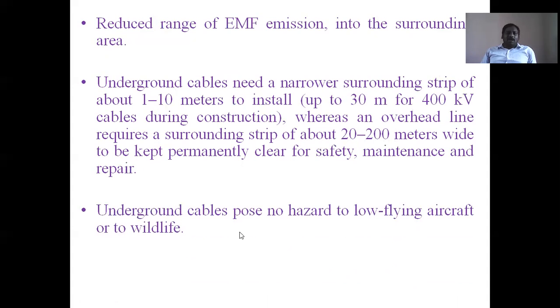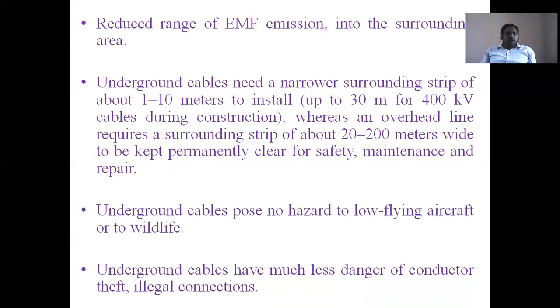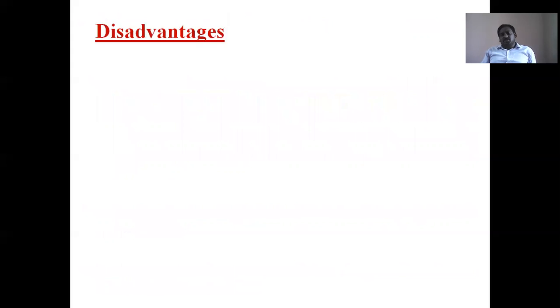That is the advantage of underground cables. And one more thing is that underground cables pose no hazard to flying aircraft or to wildlife, because those are flying in the air. That's why underground cables do not create any problem for the birds, or for aircraft. Wildlife means birds. Underground cables also have much less danger of conductor theft and illegal connections. There are so many cases of power theft, but power theft does not occur in underground cables. That's why the underground distribution system is used.